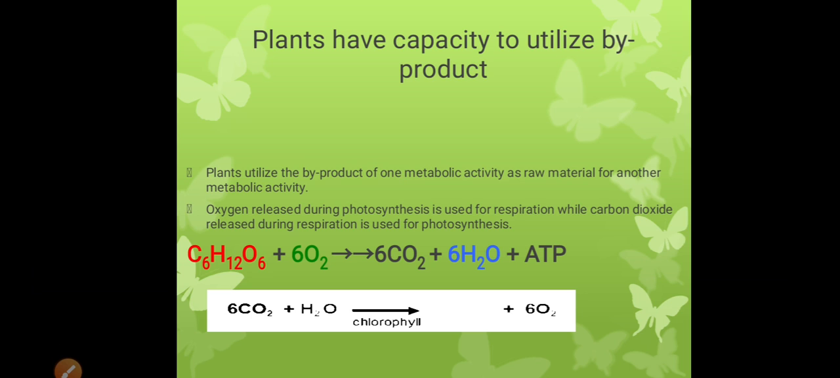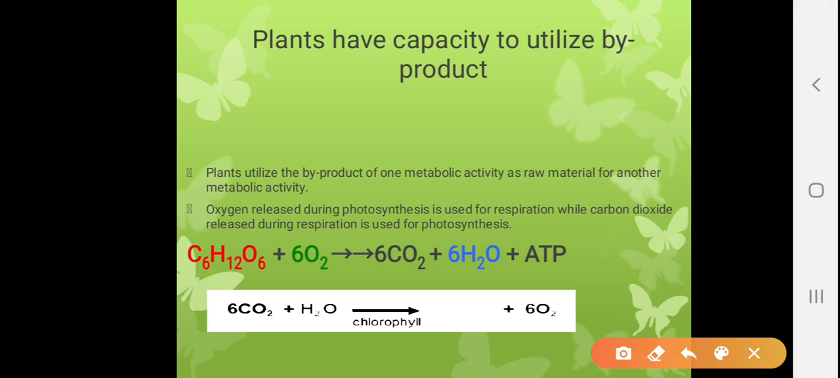Here is the equation showing how plants have the capacity to utilize byproducts, as plants do respiration and photosynthesis both. As in the above equation of respiration, glucose and oxygen are converted into carbon dioxide and water plus ATP, and they are used in photosynthesis. This is the carbon dioxide used and water is used, and the excessive amount of water is removed in the process of transpiration and guttation.